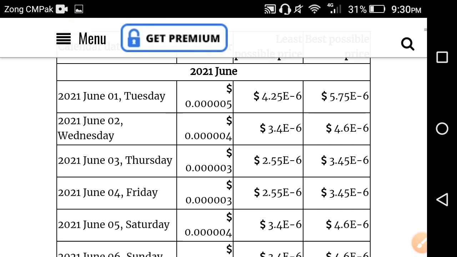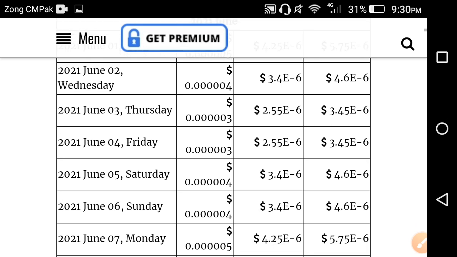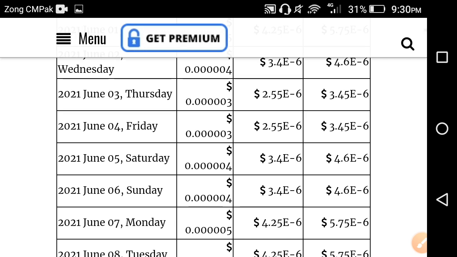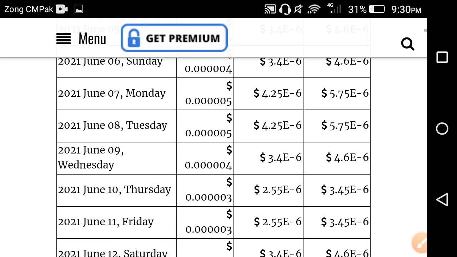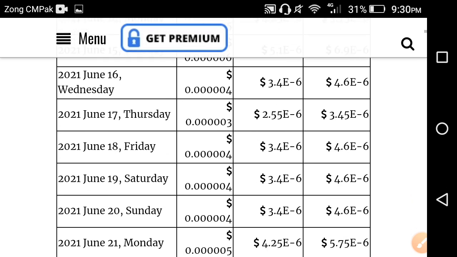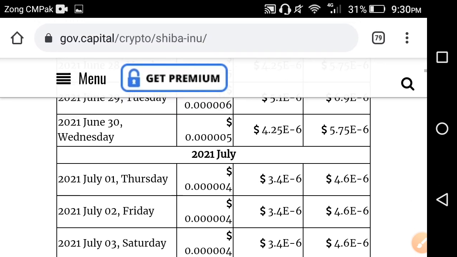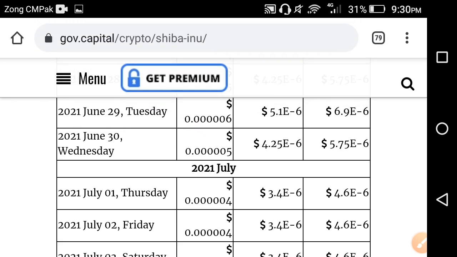You can see here, and you can stop the video and read the price chart, and the whole month's price you can easily read in this video. You can easily read the price of the Shiba token on Friday, on Saturday, on Sunday, on Monday. Same like that is the whole month price of the Shiba token. Let's see the end of this month, what the price is at the end. You can see here, 0.005 USD is the latest price, on the 30th June.